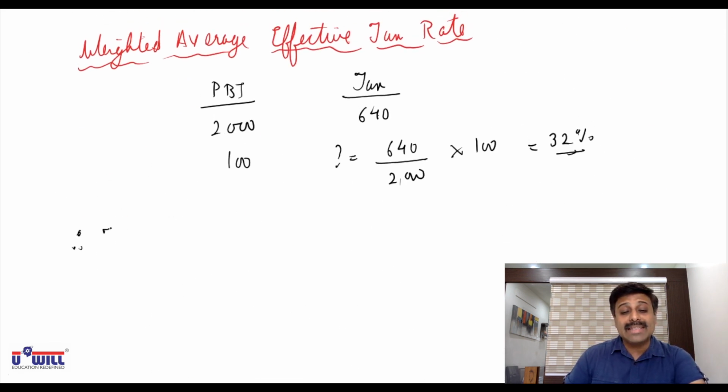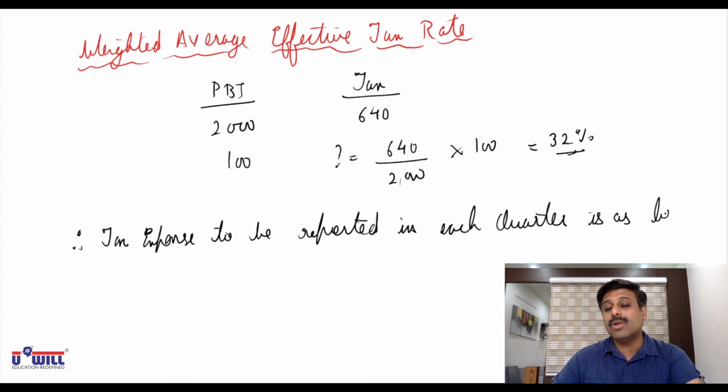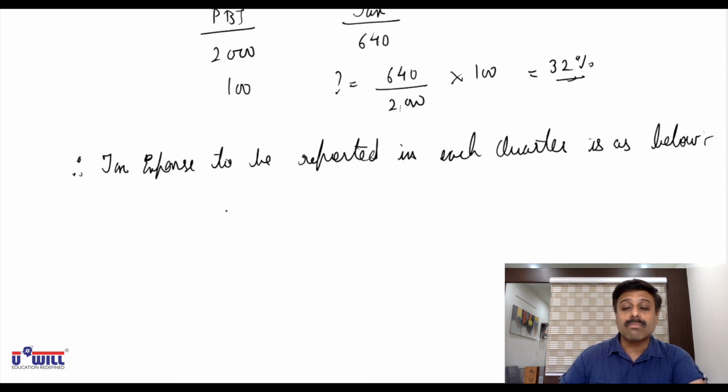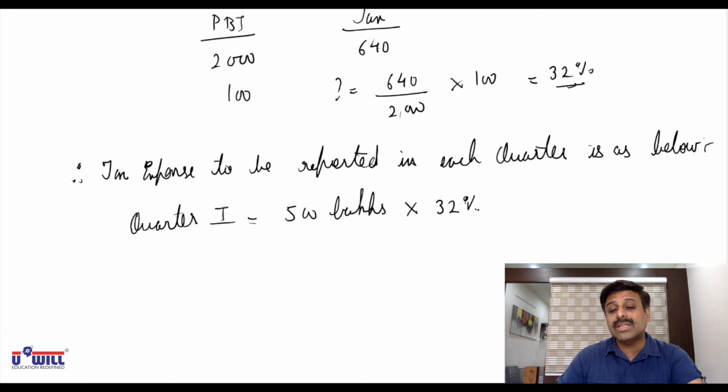Therefore, tax expense to be reported in each quarter is as below. Quarter 1, since you earn 500 lakhs of profit, the weighted average effective tax rate comes to 32%.